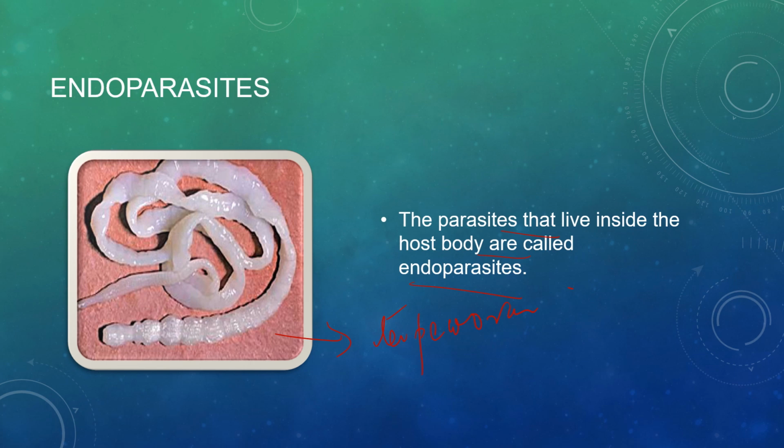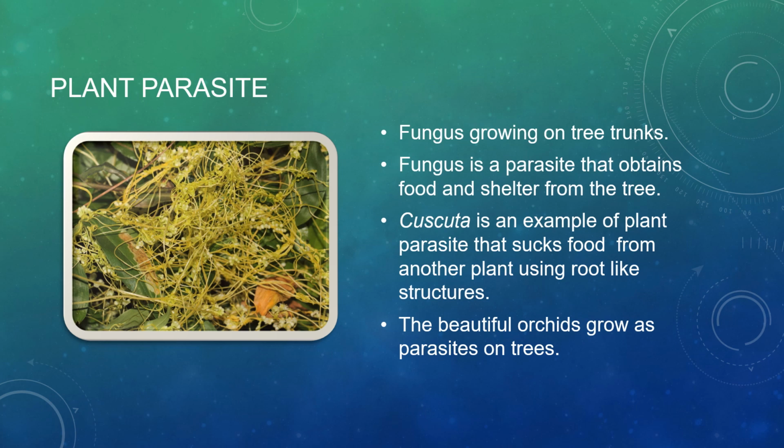These are all parasites and they are affecting us very badly, and they are absorbing all the nutrients from our body and we are getting sick. So this is the tapeworm, the endoparasite. Now we are here with certain plant parasites. So those were two animal parasites.